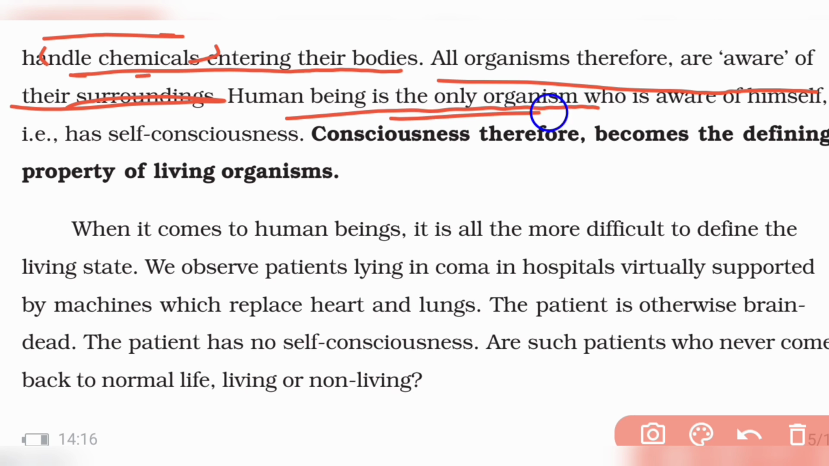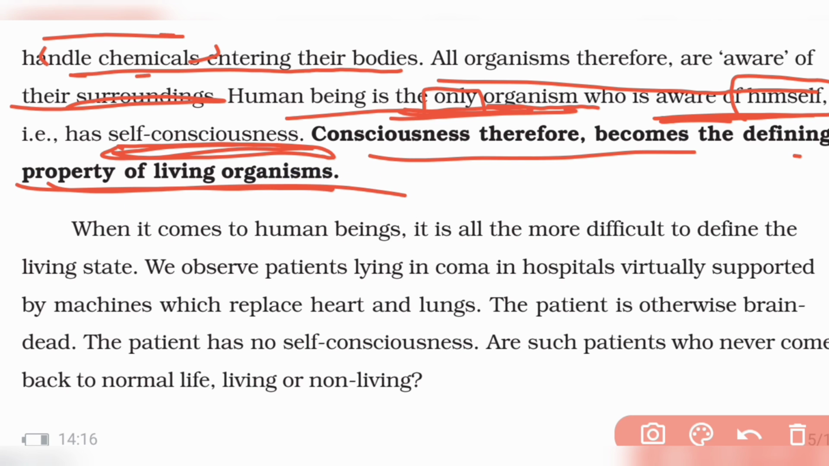Human being is the only organism, remember, that is aware of himself. Other organisms also have consciousness. All living organisms have consciousness, but they are not aware of themselves. They don't know what is happening inside their body. But human being is the only one who shows self-consciousness. Consciousness therefore becomes the defining property of living organisms. And when it comes to human beings, it is most complicated, most difficult to define a living state.